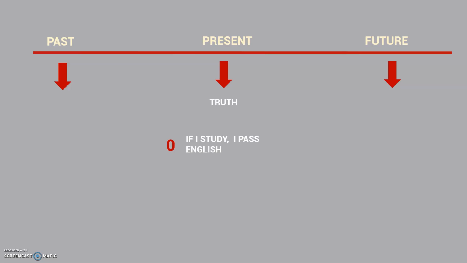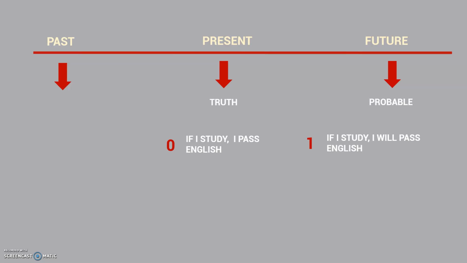It's the present. Now, if I want to say something probable, then I may say something like this. If I study, I will pass English. Si estudio, pasaré. Okay, so what type of conditional is this? This is the first type conditional, and it expresses something probable in the future.